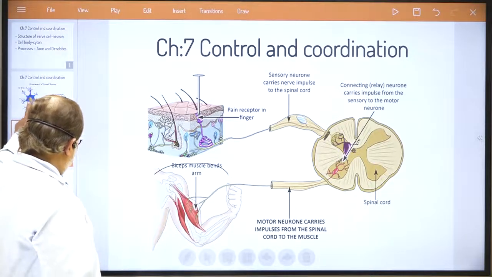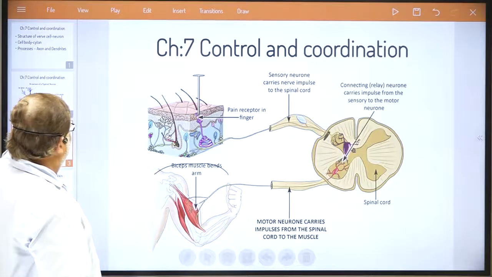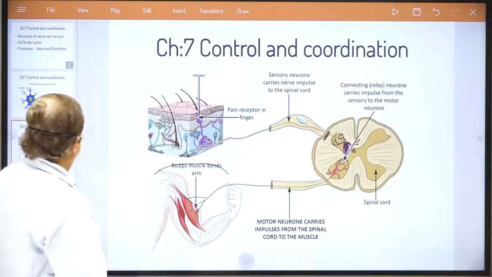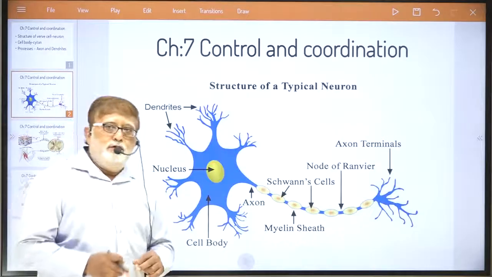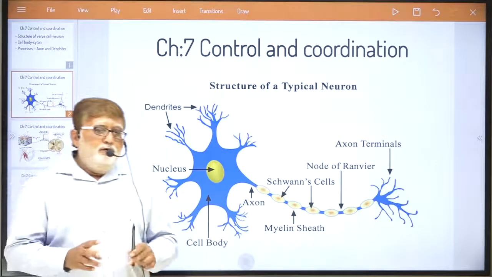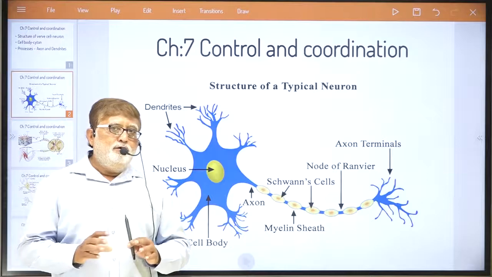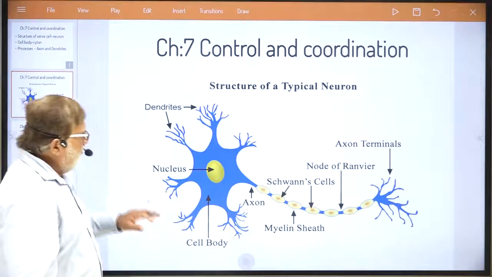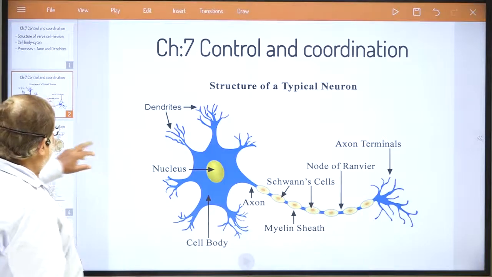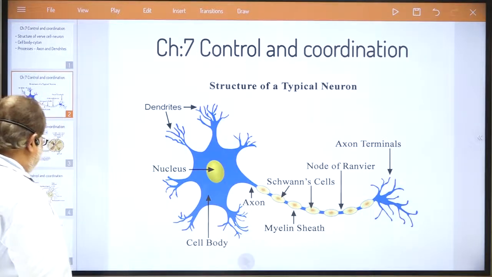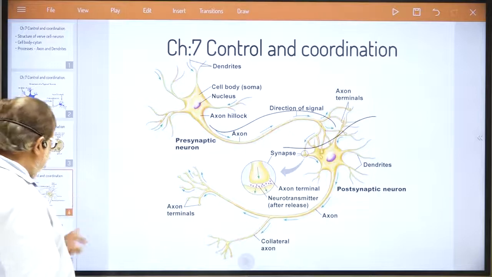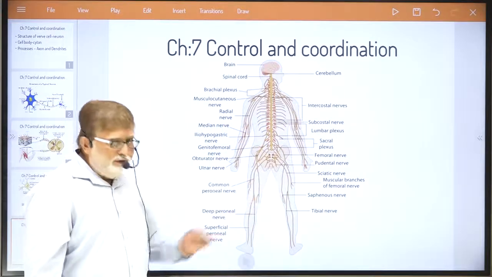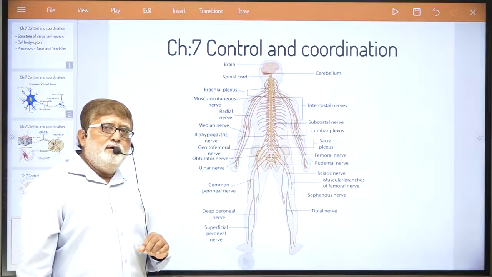Now, what is the homework for today's lecture? Just try to understand. We have already studied the structure of the nerve cell. No doubt, I have not only explained the structure of the nerve cell, but I have also explained how nerve fibers are arranged, what the actual peripheral nervous system is.